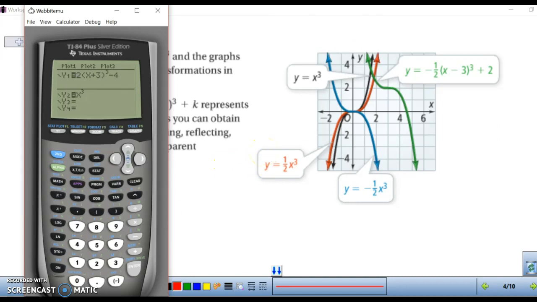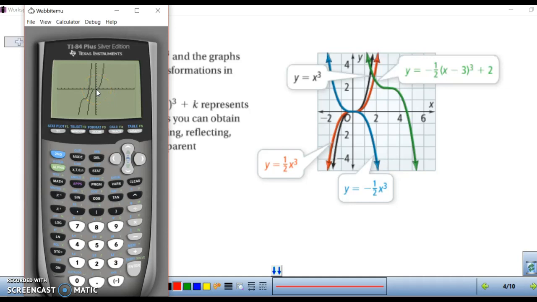The next section in your notes has a graph, but it's not of the equation that we graphed. Everything's just different about it. So I'm going to show you on this calculator here. On the top I plugged in our new transformed equation, so 2 times (x plus 3) cubed minus 4. And our second equation is our parent function x cubed. So I'm going to show you how these differ from each other. If we graph it, the first one is going to be the transformed one, and the second one is your normal one, or your parent function.